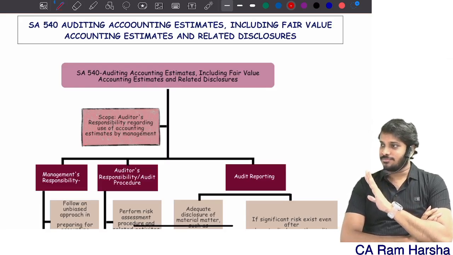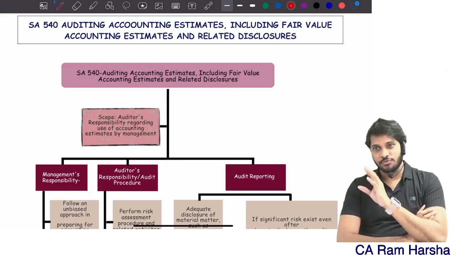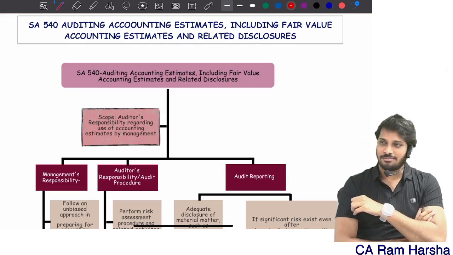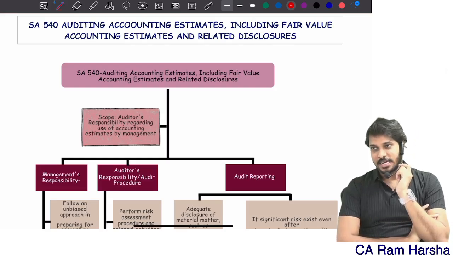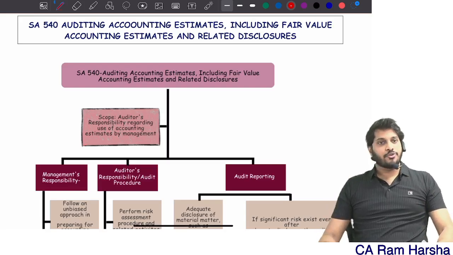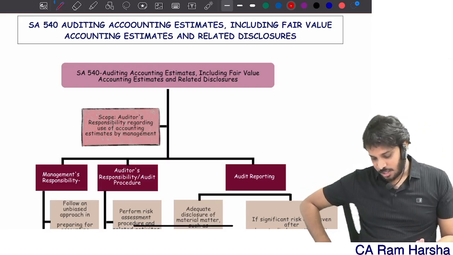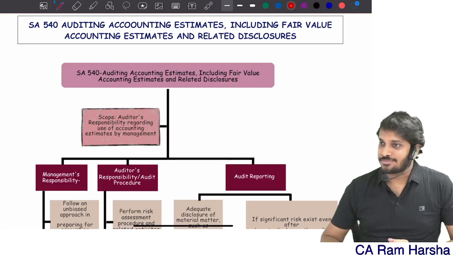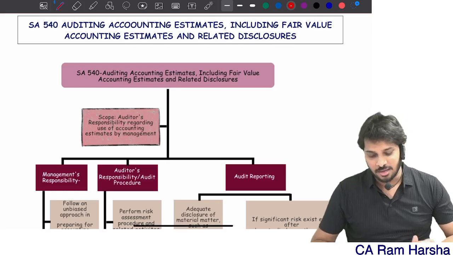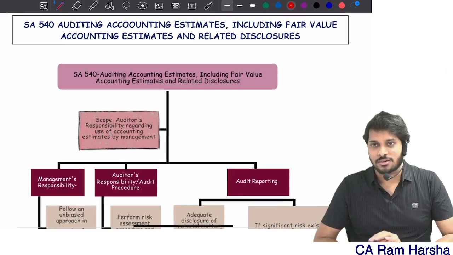240 is lengthy. 240 is slight complexity, not so tough. 240, 250, 260 are medium. They're not really tough. But this is one standard where, if you don't understand the entire structure of the standard, you will not connect to it. You feel like reading the same content again and again, without understanding. So we'll discuss all those confusions, we'll try to clear.